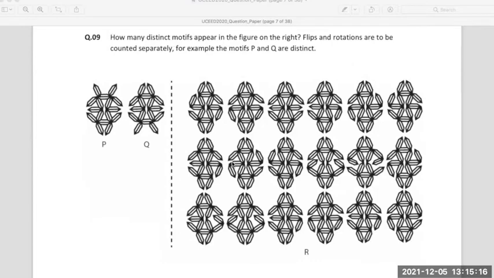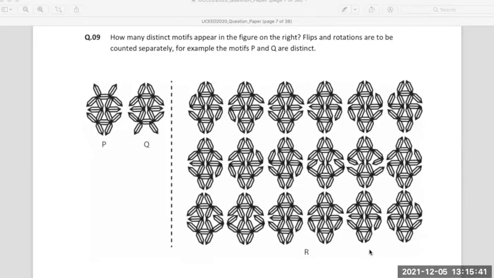The next one, you're given these two motifs, P and Q. Of these different combinations, the motifs P and Q are different from each other. Even if you rotate or mirror, they are opposites of each other. They are very distinct from each other.